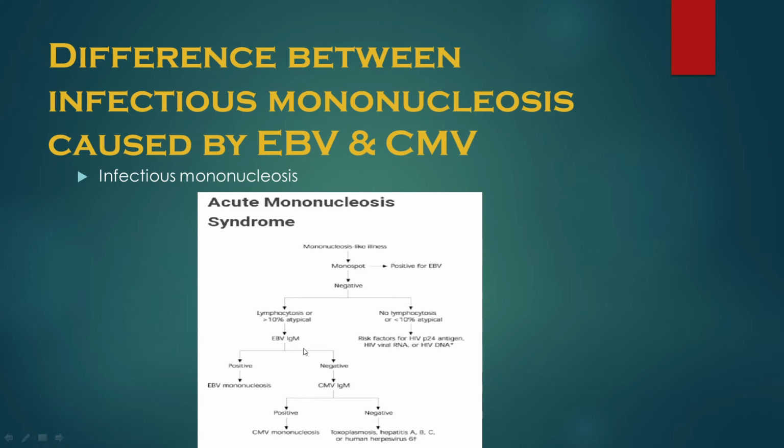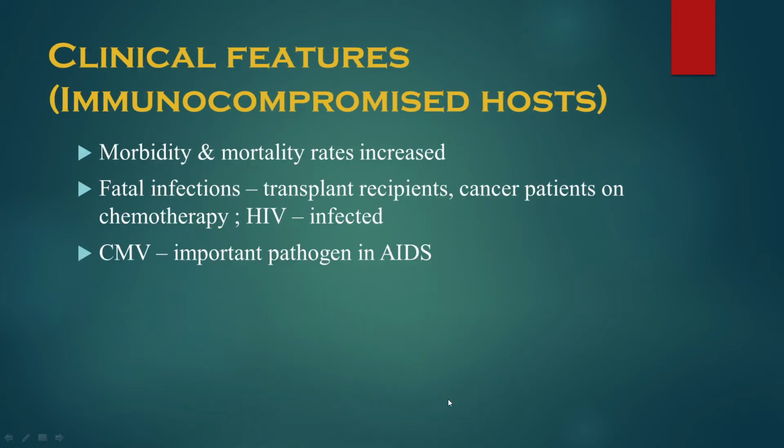If Epstein-Barr virus IgM is positive, then it is Epstein-Barr virus mononucleosis. If it is negative, we have to look for cytomegalovirus IgM. If cytomegalovirus IgM is positive, then we can say it is cytomegalovirus mononucleosis. If it is negative, then it is toxoplasmosis, hepatitis A, B, C, or human herpesvirus 6. Clear? Now we will see the clinical features in the immunocompromised host due to this CMV infection.